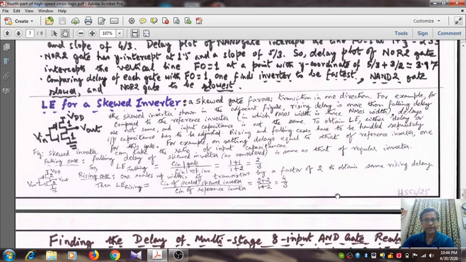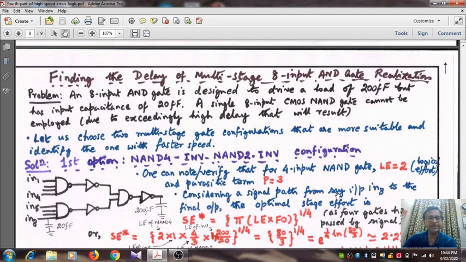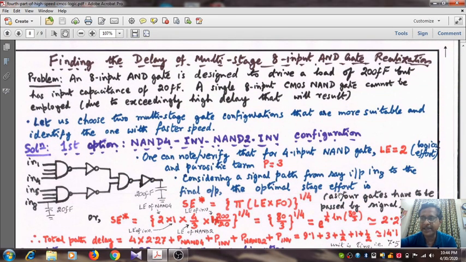Now let us take up the example of 8 input NAND gate that we discussed earlier, and if you can recall that we studied about 4 different possible configurations for a 8 input AND gate. Obviously it is not a monolithic, a single stage gate, but it is a multiple stage AND gate. And why multiple stage? Because the delays will be less compared to a single stage.